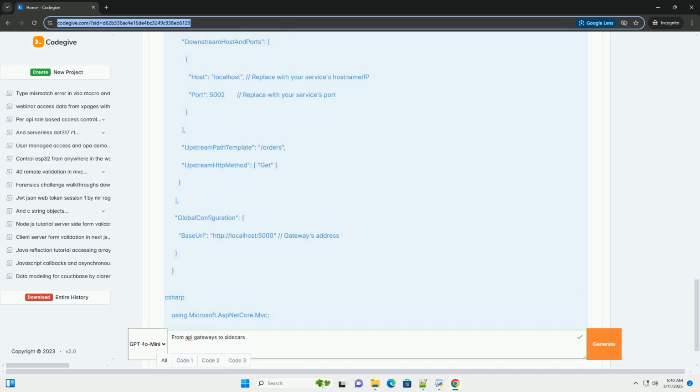8. Conclusion. API gateways and sidecar proxies, service meshes, are powerful tools for building and managing modern, distributed applications. Understanding the differences between them, their respective strengths and weaknesses, and how they can be combined is crucial for designing robust, scalable, and secure systems. Choose the right approach or combination of approaches based on your specific needs and context. Remember to prioritize security, observability, and automation for a successful deployment.